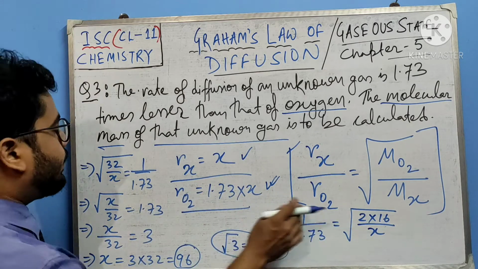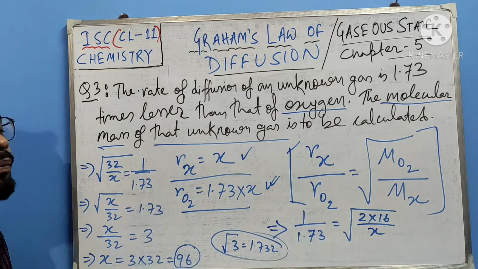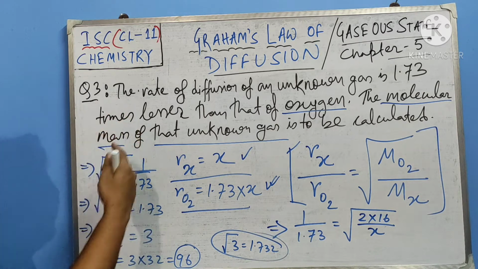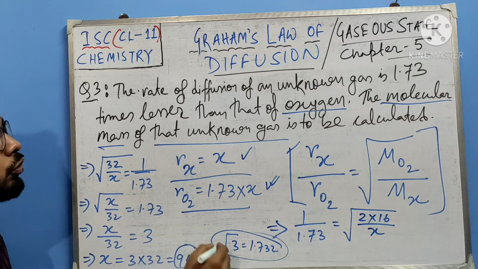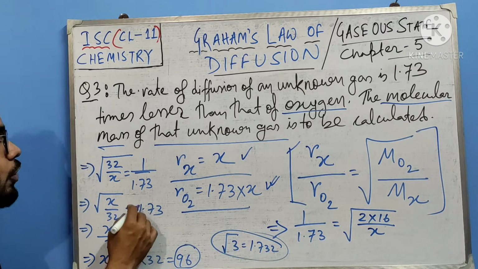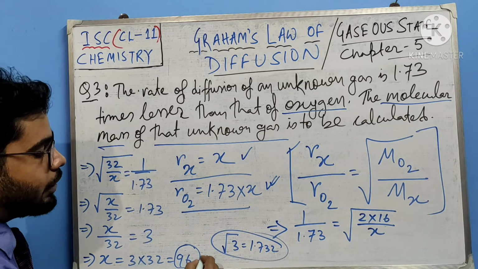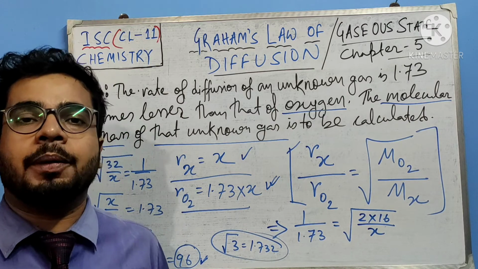So from here I have written root over 32 by X equals 1 by 1.73. Root over X by 32 equals 1.73. Okay, then X by 32 equals 3, squaring both sides, since root 3 is 1.73. So basically you get 3, and X equals 96. So the molecular mass is 96 AMU. I hope you have understood this problem.